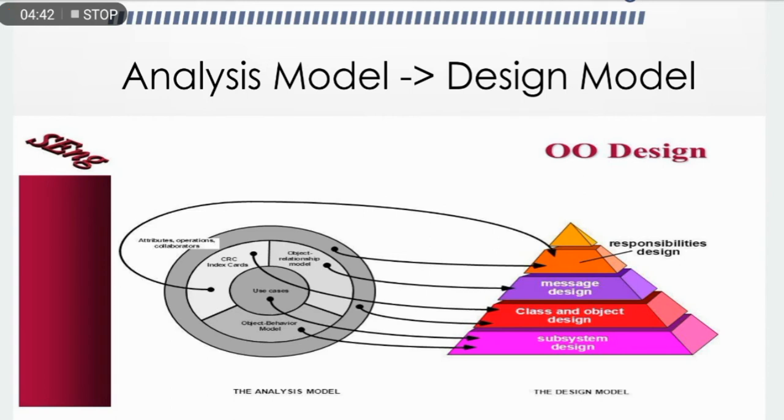So basically, during design we make decisions that will ultimately affect the success of software construction and, as important, the ease with which software can be maintained. But why is design so important? The importance of software design can be stated with a single word: quality. Design is the place where quality is fostered in software engineering. Design provides us with representations of software that can be assessed for quality.